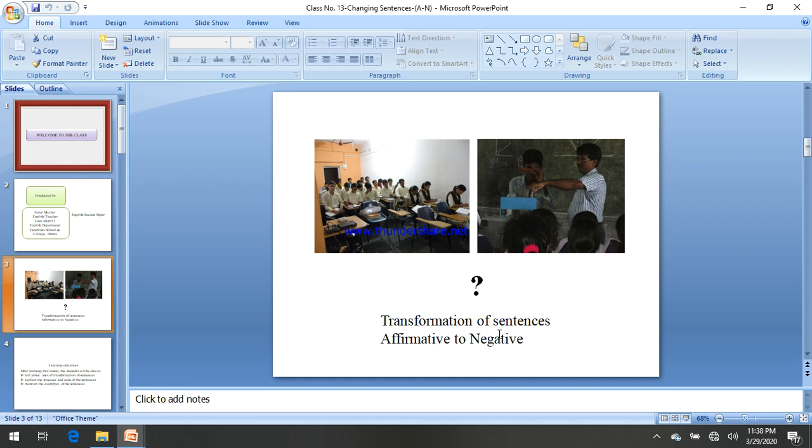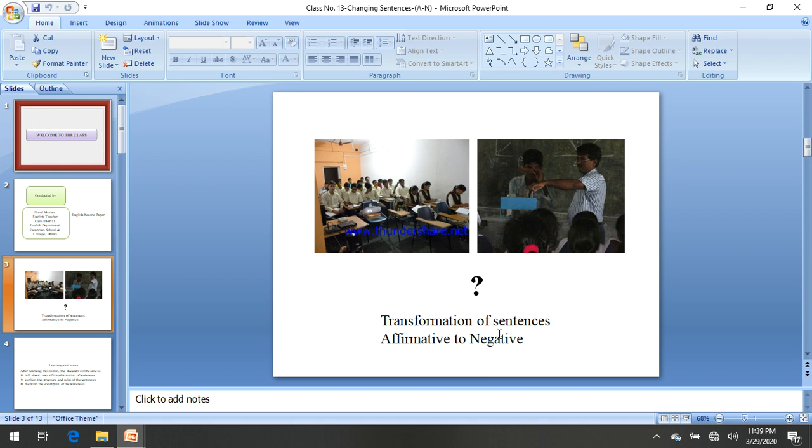That means you can change the sentence, or you can change the rules of the sentence. So the structure of the sentence can be changed, but the meaning will never be changed. That means the meaning will remain the same. So while you are changing or transforming a sentence into another, you have to remember one thing: you cannot change the meaning of the sentence. Okay, I think you have understood this.